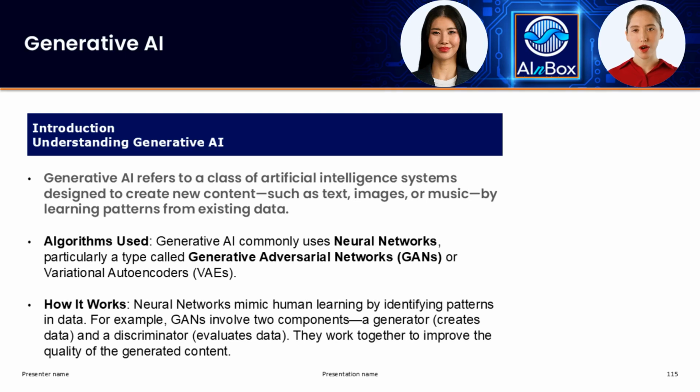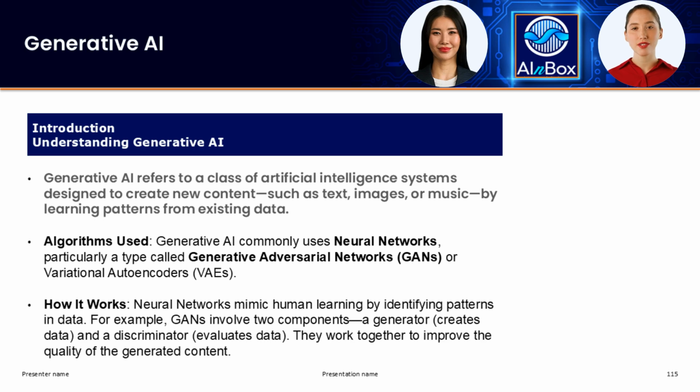GANs, on the other hand, are a bit different. They involve two components: the generator, which creates new data, and the discriminator, which helps ensure that this data looks real by providing feedback to refine the generator's work. It's like a friendly competition where both parts challenge each other to improve. And then there are variational autoencoders, or VAEs, that compress data and reconstruct it to create new variations. That's right. These methods are what make generative AI's outputs not just creative, but also highly realistic.